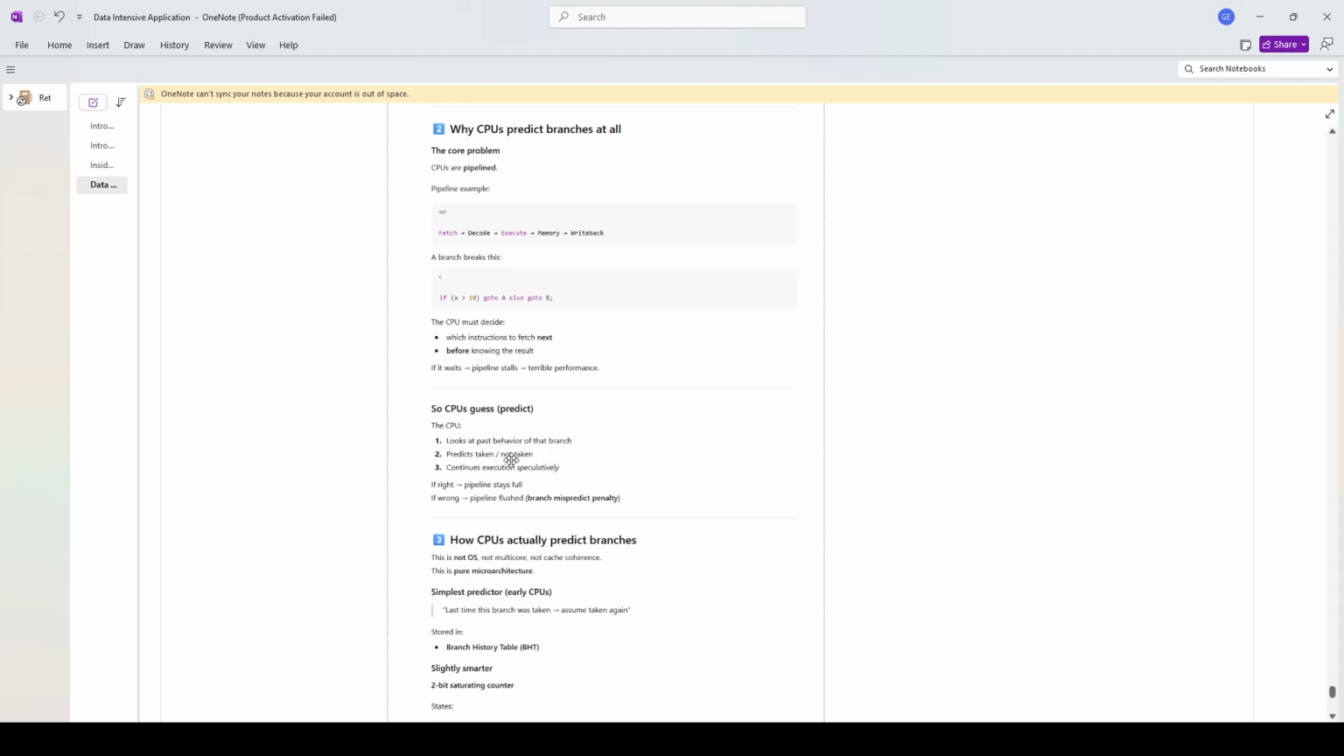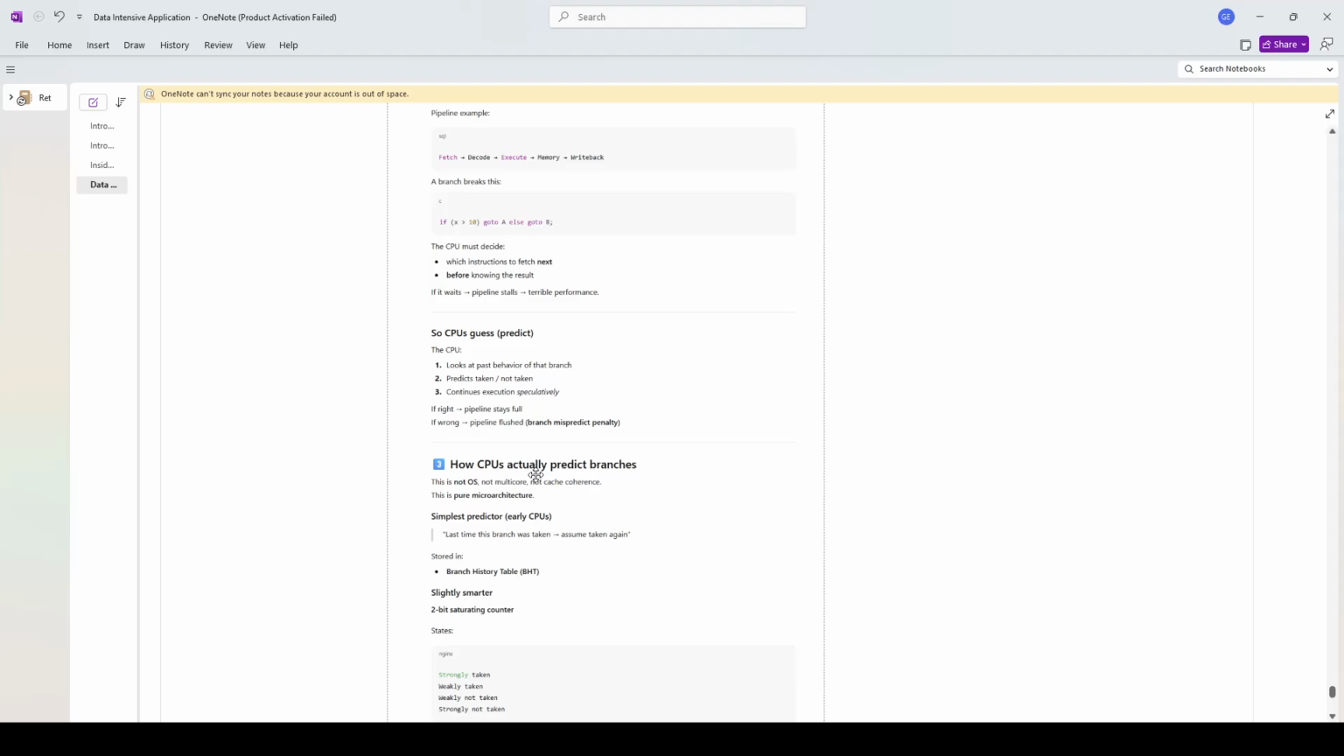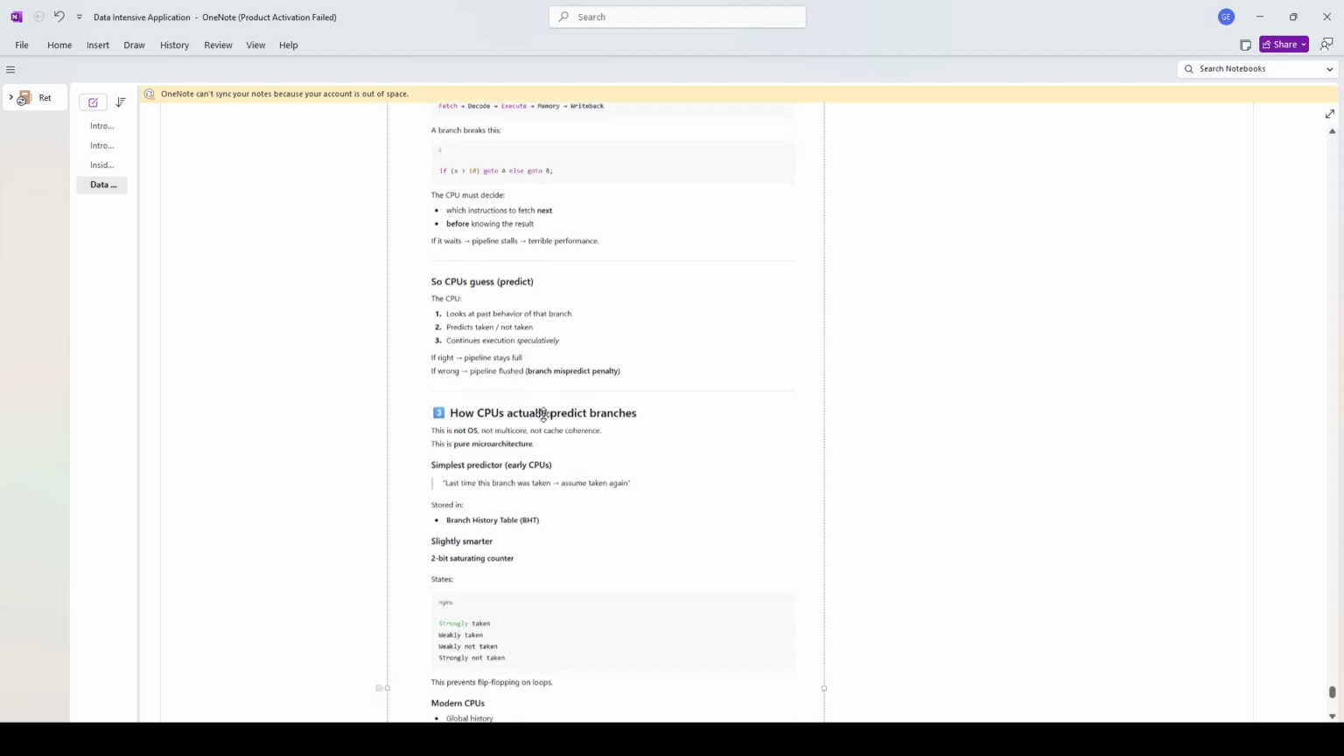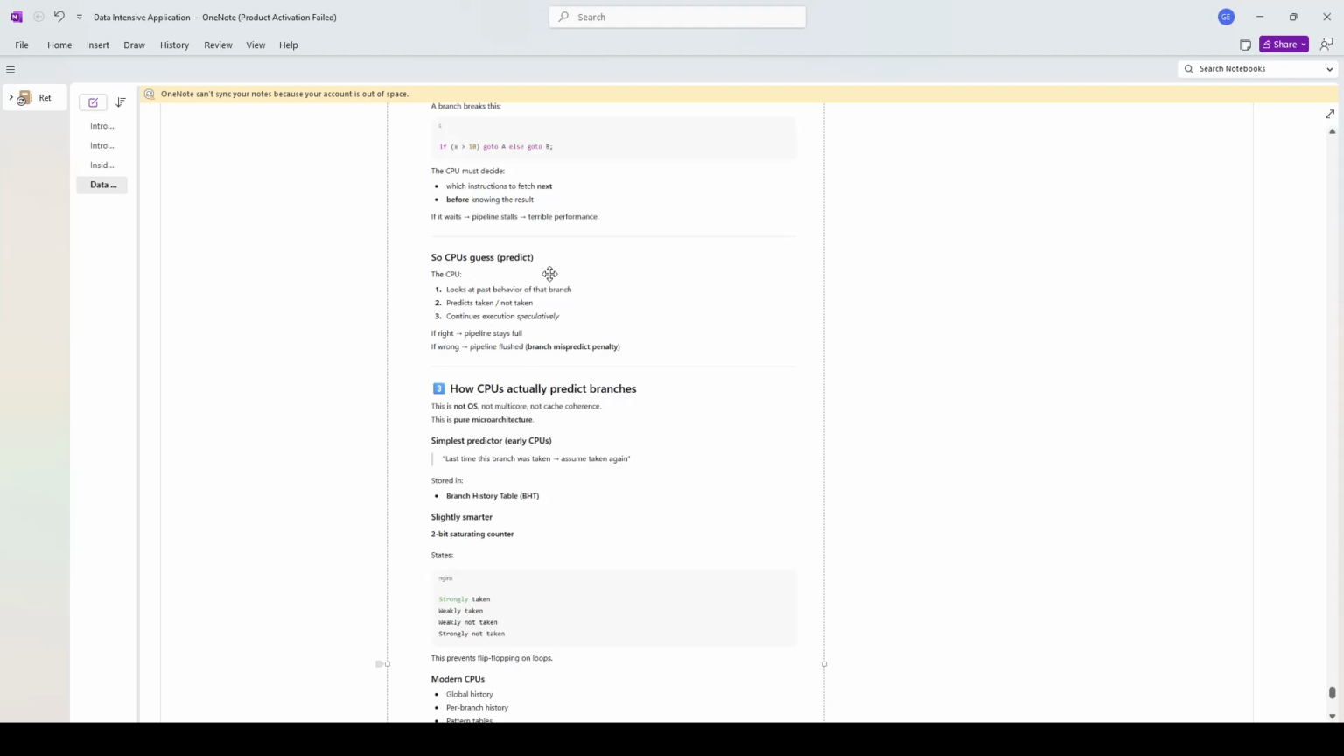So the CPU guesses, it predicts. First, look at the past behavior of that branch. Second, predict taken or not taken. Third, continue execution speculatively. If right, the pipeline stays full. If wrong, the pipeline flushes, a branch mispredict penalty.